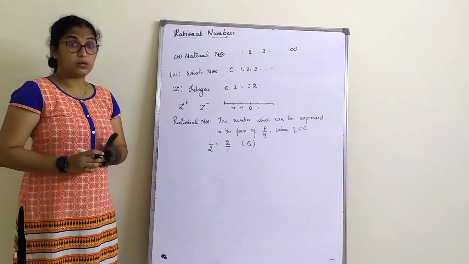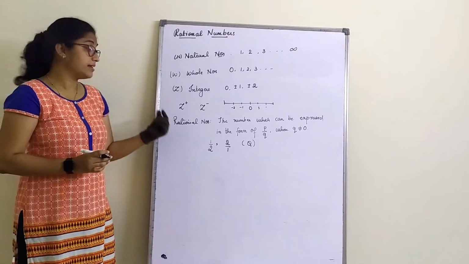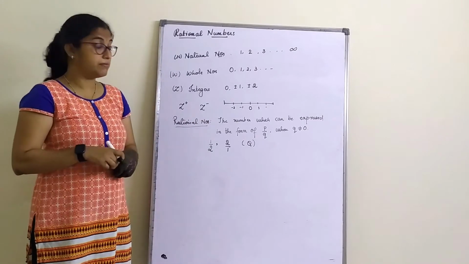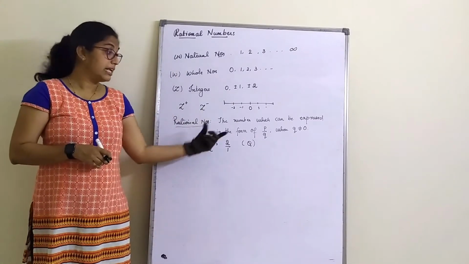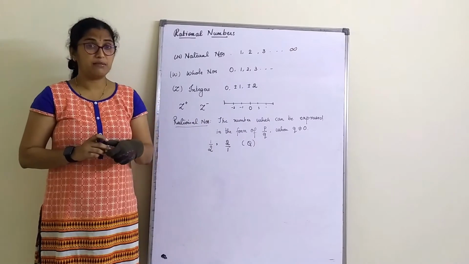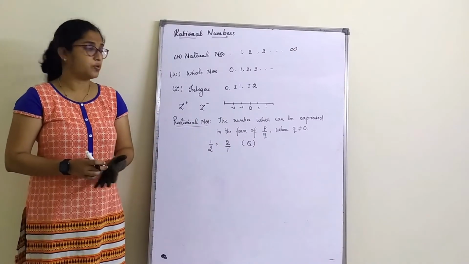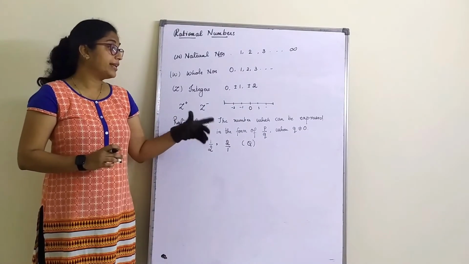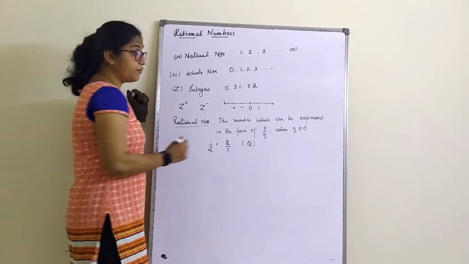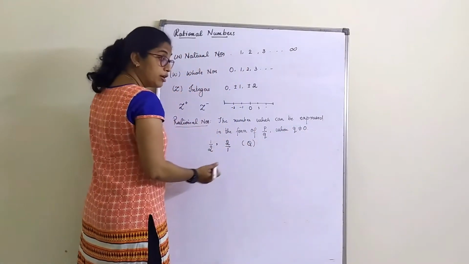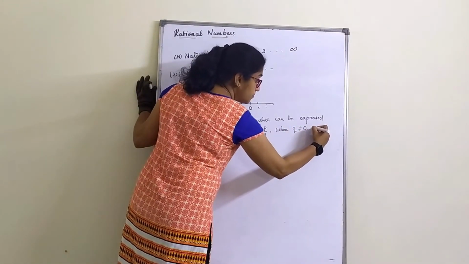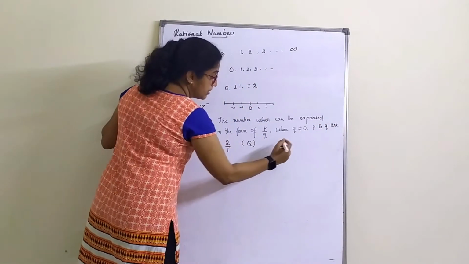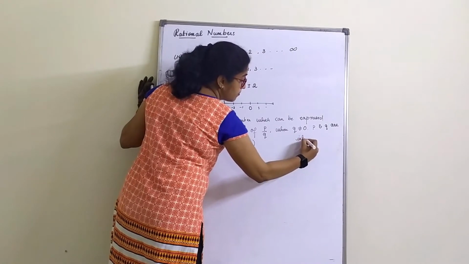This is just the basic, but it is important here because we are dealing with the chapter Rational Numbers. So you have to write this. Then write the definition of a rational number and give 1 or 2 examples of your own. The number which can be expressed in the form of P by Q, where Q not equal to 0. I'm sorry, I missed one more term here: where Q not equal to 0 and P and Q are integers.